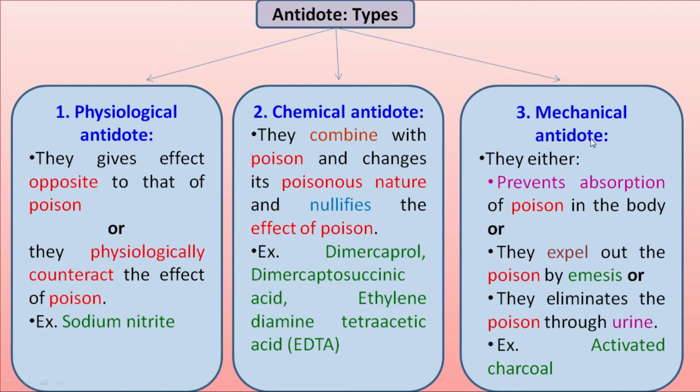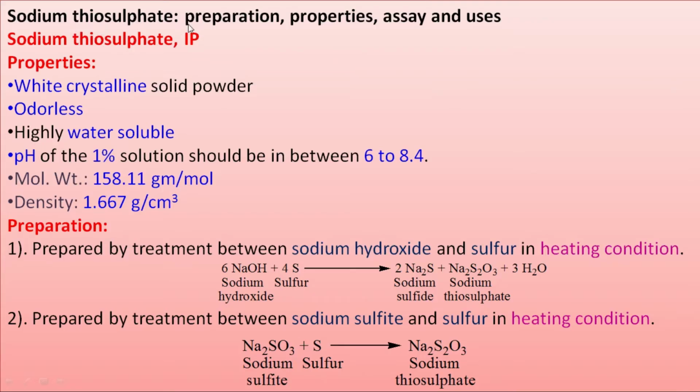Third one is mechanical antidote. This mechanical antidote can prevent absorption of poison in the body, or they expel the poison out of the body by emesis process, or they eliminate the poison through the urine. So this mechanical antidote can act by either of these three. Either they prevent the absorption of the poison in the body, or they expel the poison by emesis, or they eliminate the poison through the urine. Example is activated charcoal. Now sodium thiosulfate, its preparation, properties, assay and use.